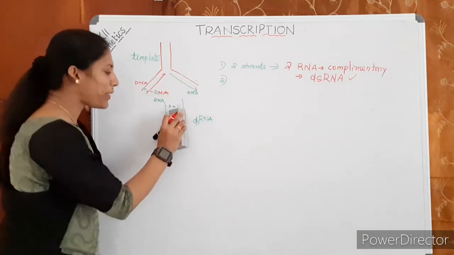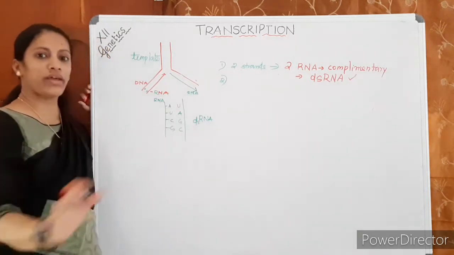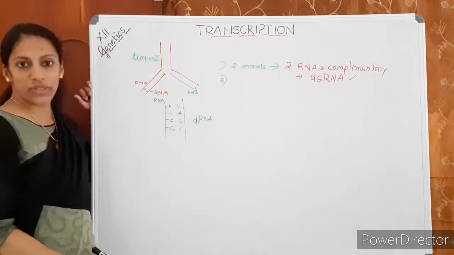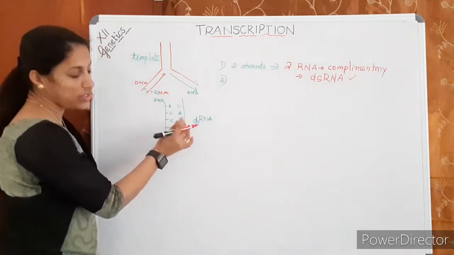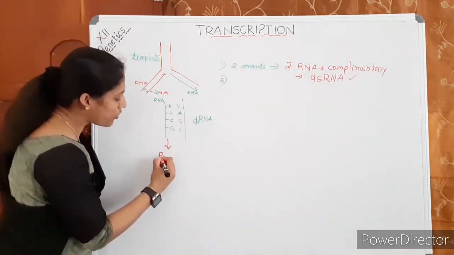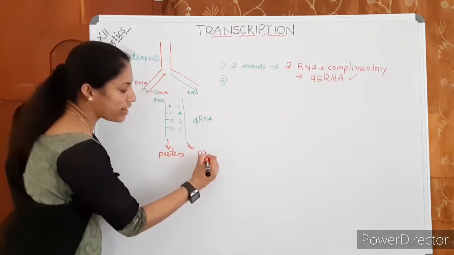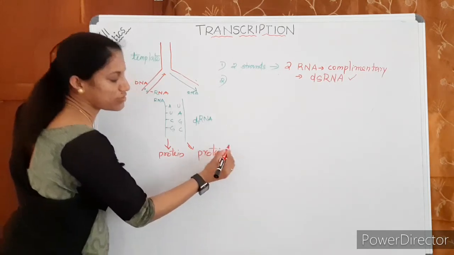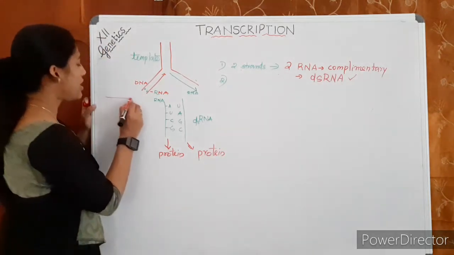If these are not pairing, okay, suppose, fortunately, these are not pairing, then also it is trouble. I mean, this RNA is not similar to this RNA. These two are two different RNAs. This will be translated to one protein. Okay, this will be translated to another protein, not similar protein. This will confuse all the things that are stored.